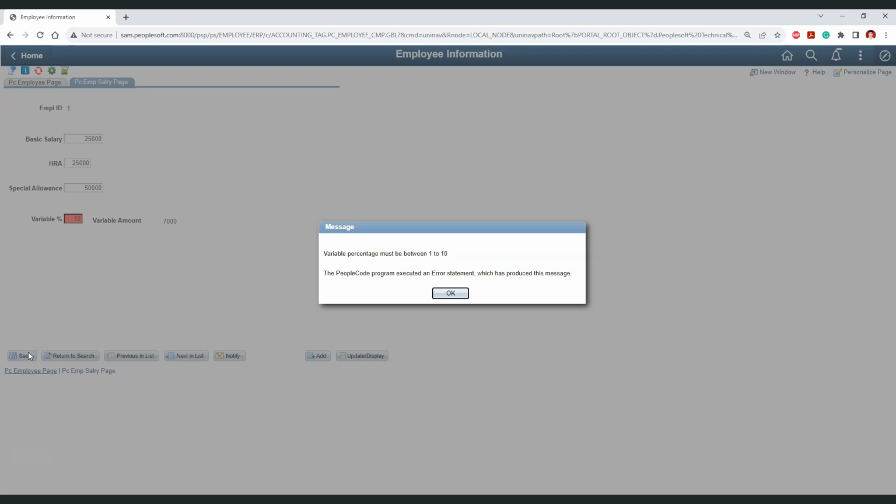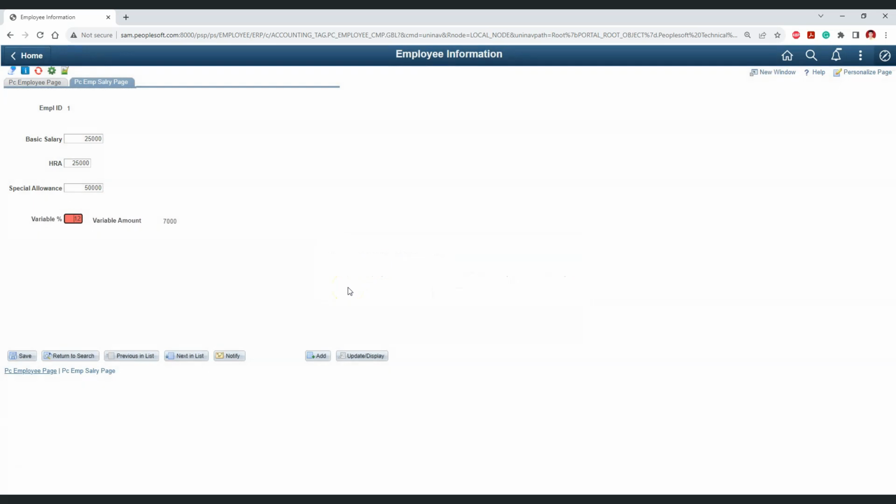So this is one example where we can use PeopleCode for data validations, and in real world applications, there are multiple places where we need such kind of validations for which PeopleCode is extremely helpful. Using PeopleCode, we can do literally anything inside PeopleSoft applications. In addition to data validation, we can control and manipulate the data. We can interact with the database system. We can retrieve the data from the database. We can insert the data into the database. We can update the existing data in the database. We can read files. We can write files.